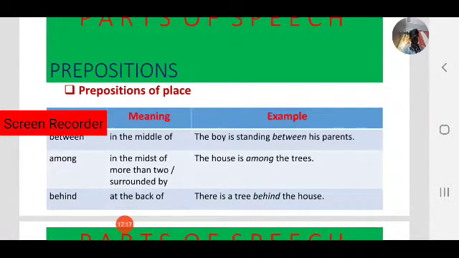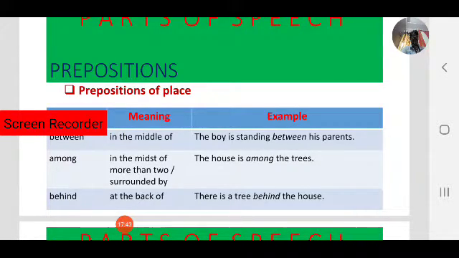The house is among the trees. Among the trees means there are more than two trees. The house is surrounded by more than two trees. If only two trees are there, then we say the house is between two trees. But here there are more than two trees, so we use among. The house is among the trees.